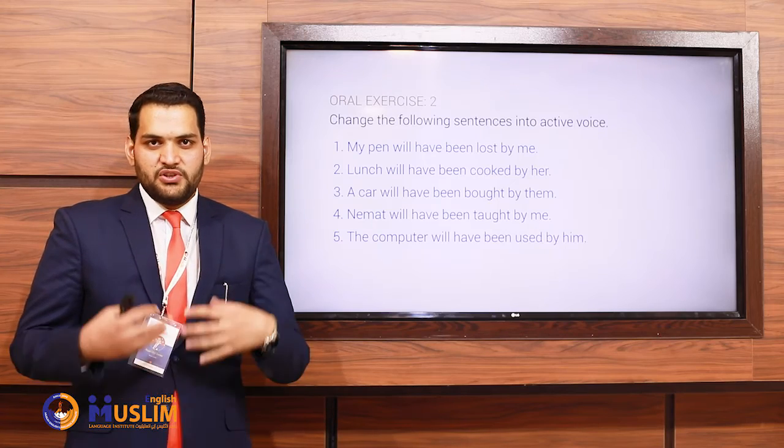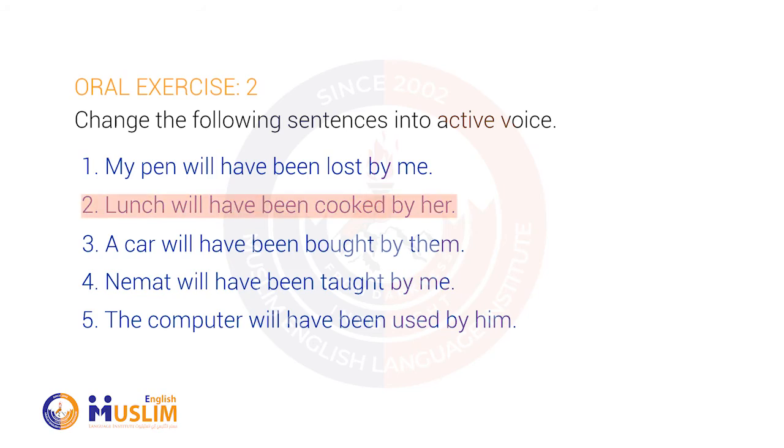So, let me share the answers with you. Number 2. Lunch will have been cooked by her. She will have cooked lunch. 3. A car will have been bought by them. They will have bought a car. 4. Nemat will have been taught by me. I will have taught Nemat. And number 5. The computer will have been used by him. He will have used the computer.